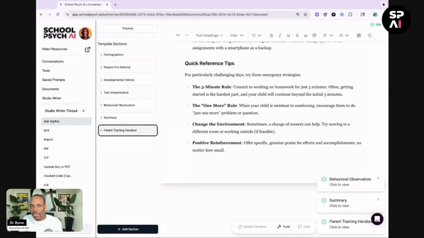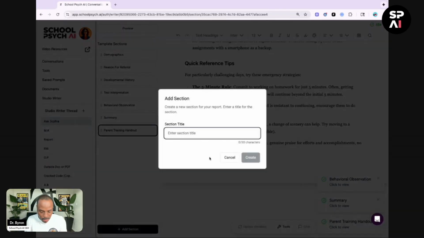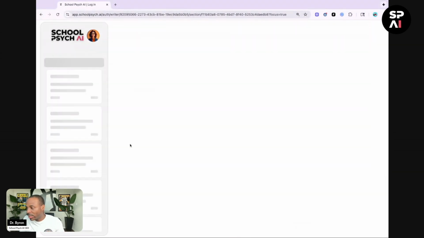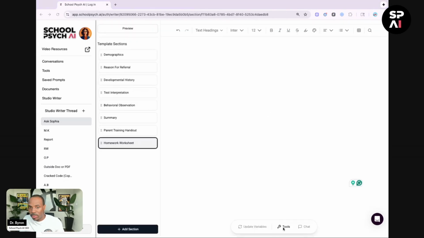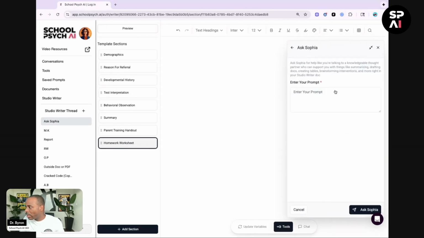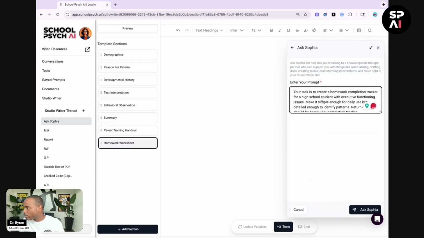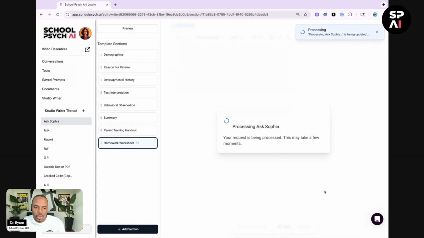All right, and finally, I'm going to show you one of my favorite things that we can do now. We can create custom worksheets, homework sheets, classroom instruction, check-in and check-out sheets. I mean, if you can think of a worksheet that you want, you'll be able to create it. So I just added that homework sheet section. I'm going to go to Ask Sophia. I'm going to give it this prompt. Your task is to create a homework completion tracker for a high school student with executive functioning difficulties. I gave it some of the sections that I want, and we'll give it a few seconds to run.